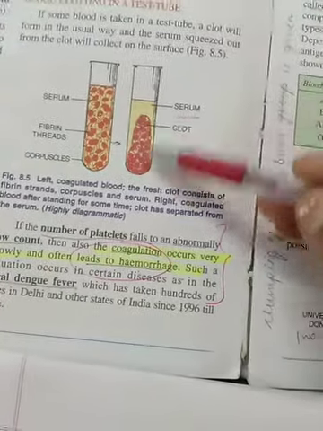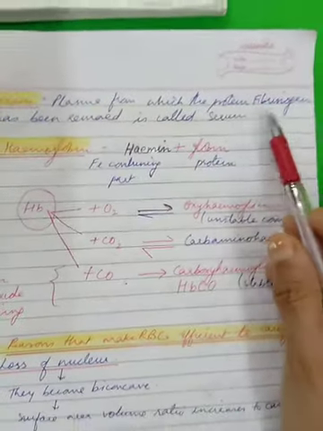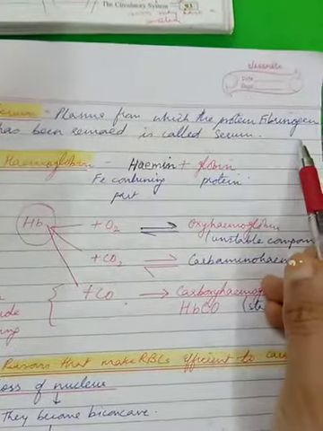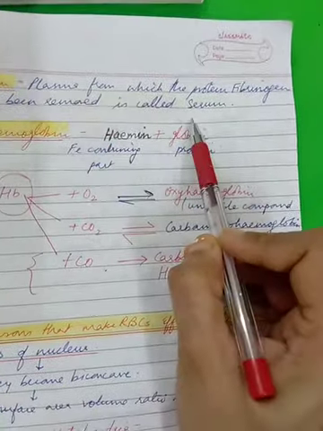Because the clotting threads are all removed. That we'll talk about later. Just now I'm introducing the word: what is serum? By definition, it is the plasma. What is plasma? The fluid portion of the blood, in which you just now said that 7 to 8% of proteins are present. So if we remove one of the proteins, called fibrinogen, then the plasma would be called serum.